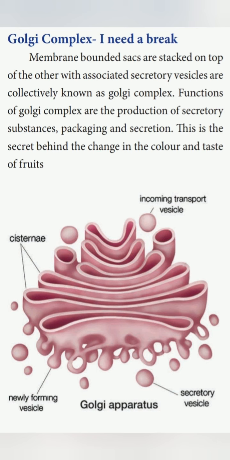Functions of the Golgi complex are production of secretory substances, packaging and secretion. This is the secret behind the changes in the color and taste of fruits.